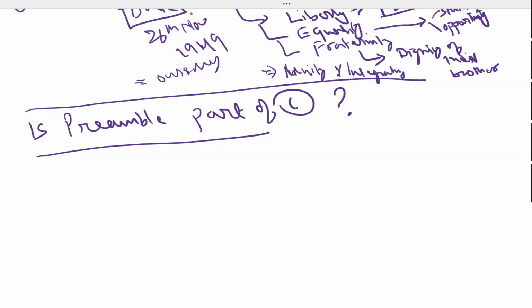Is the preamble part of the Constitution or not? Yes, sir. It is. But this was not so simple. In 1960, in a case named the Berubari Union case, you must have heard about it.